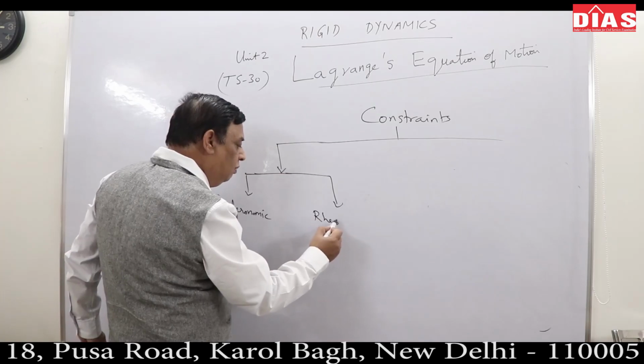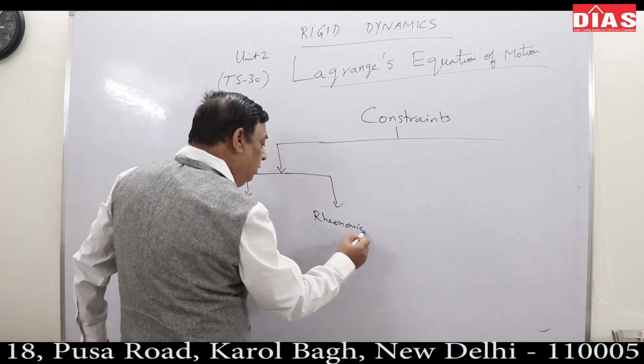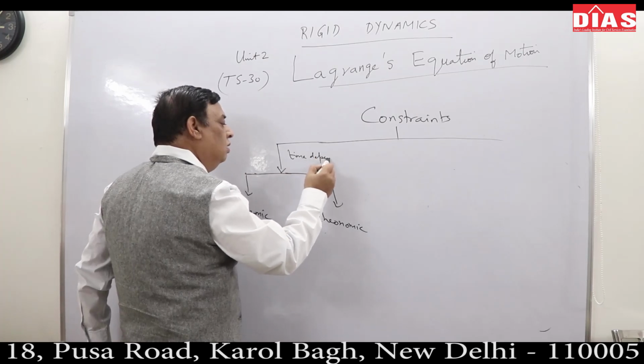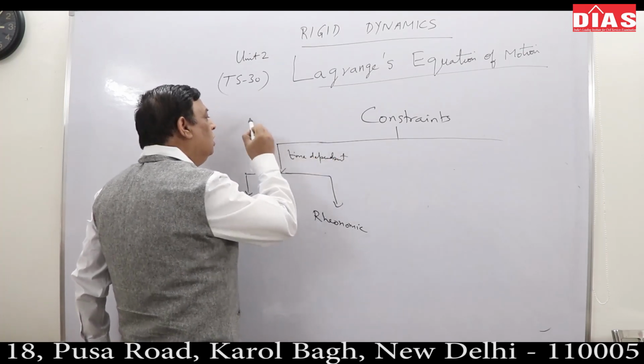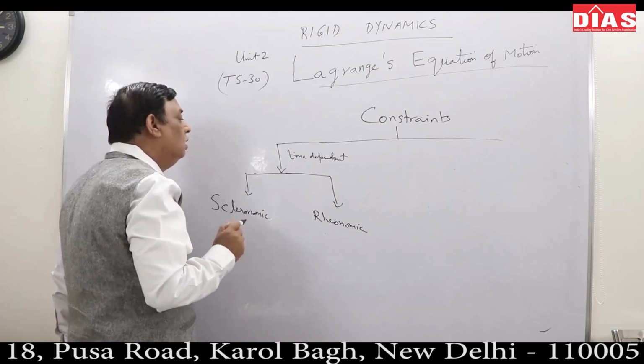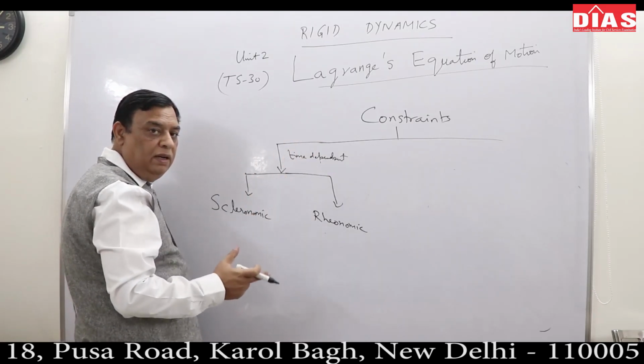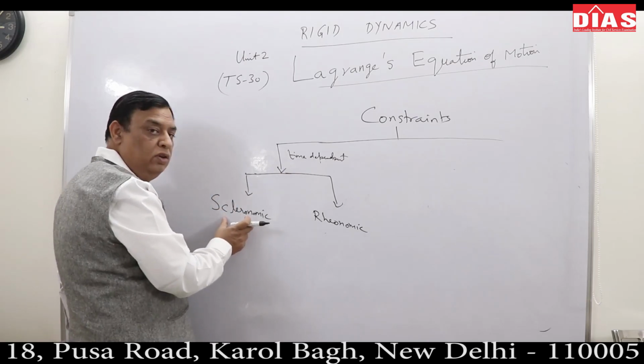This depends upon time dependence. So try to appreciate, I will tell you. On the basis of dependence on time, constraints could be scleronomic.